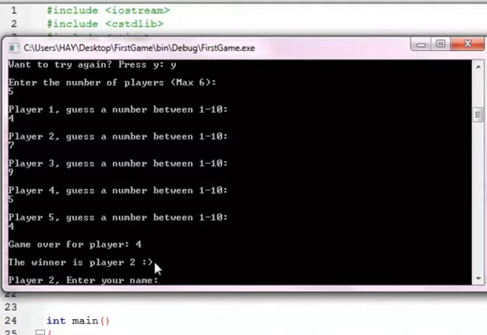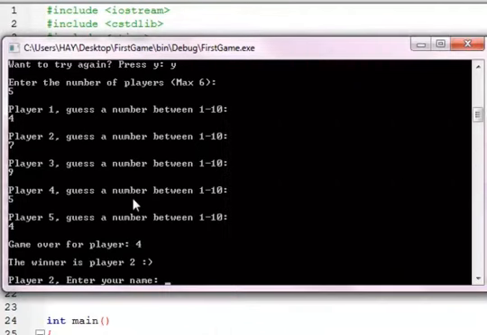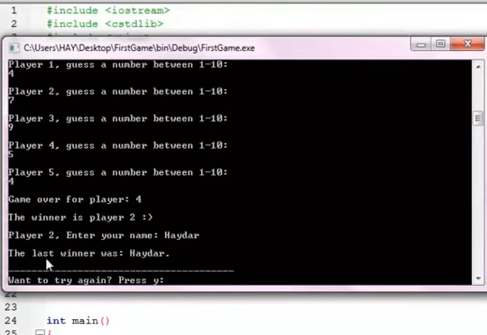The winner is player 2. He guessed right. Then we are asked to enter a name. Let's go ahead and write my name. Let's say that the last winner was Haidar, and then you can go ahead and play again.